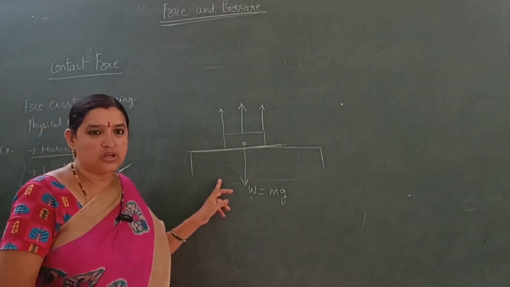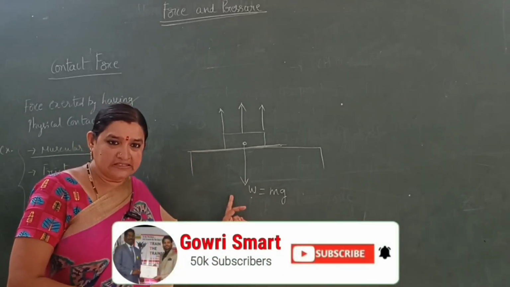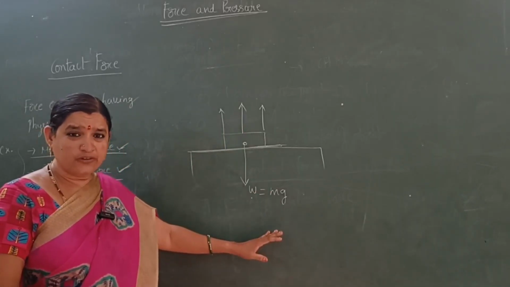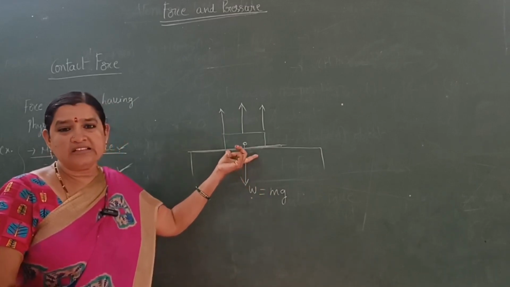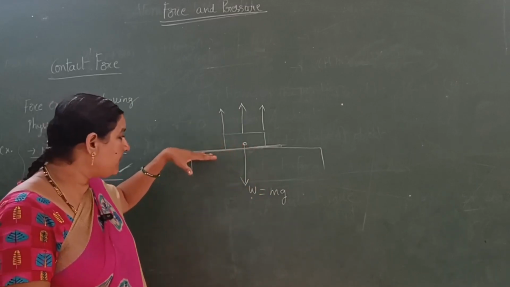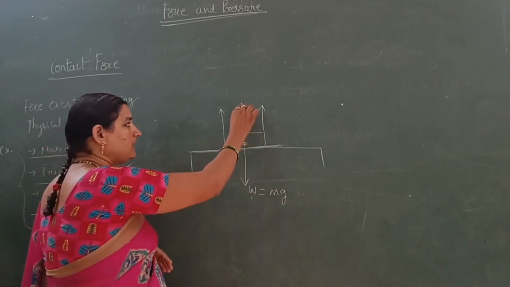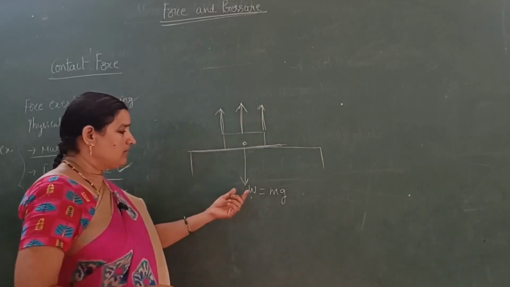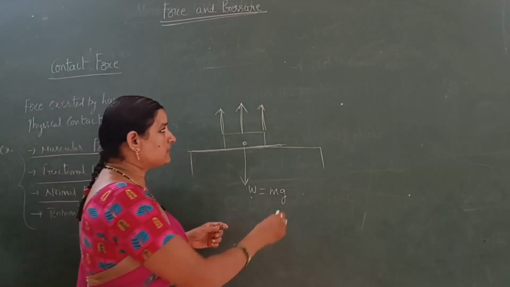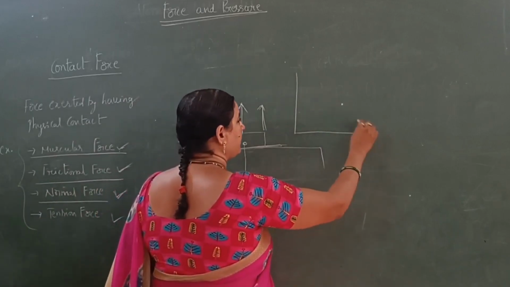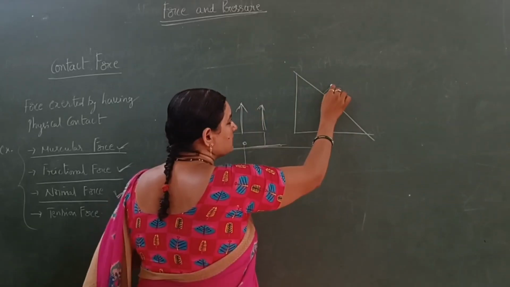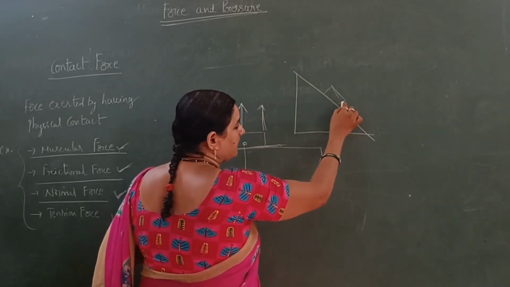The normal force always acts opposite to the gravitational force and perpendicular to the surface. This is a plane surface, so we directly write this normal force in the upward direction, opposite to the gravitational force. For suppose it is an inclined plane, the body is moving on an inclined plane.